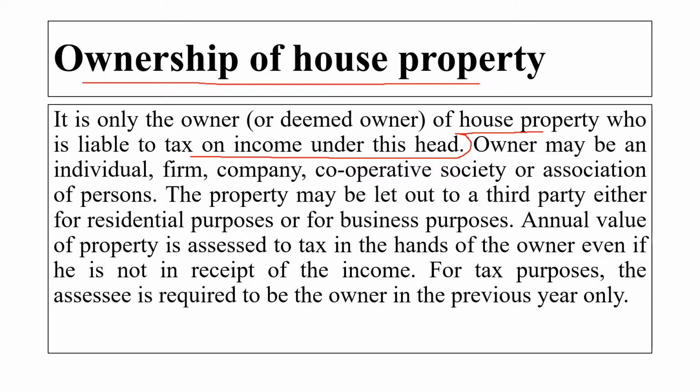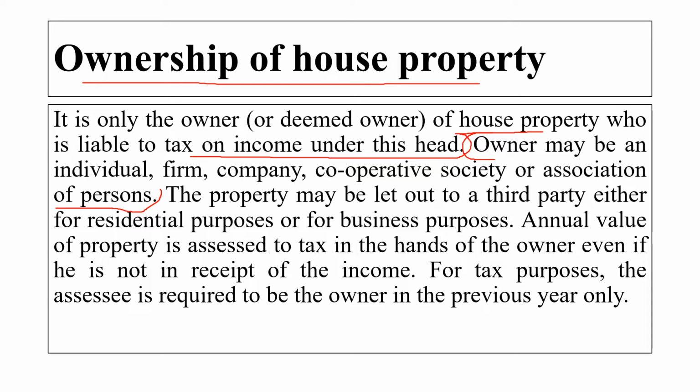So, while filing the income tax return, there is one head, income from house property. The owner of that particular house property who is liable to pay tax will come here. The owner may be an individual, a firm, a company, a cooperative society, or an association of persons. The owner may be anyone who owns the house property.